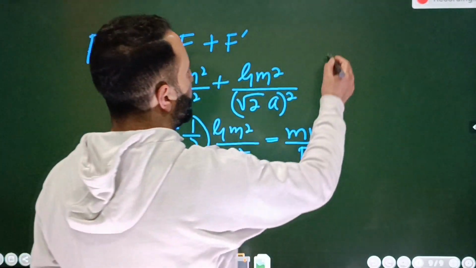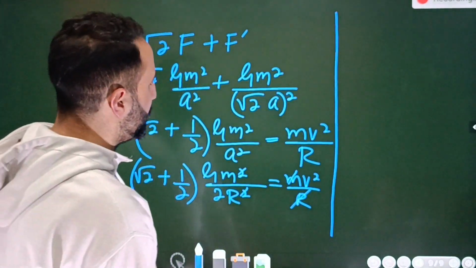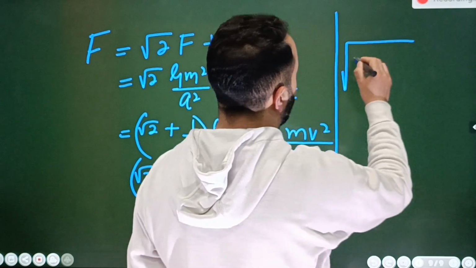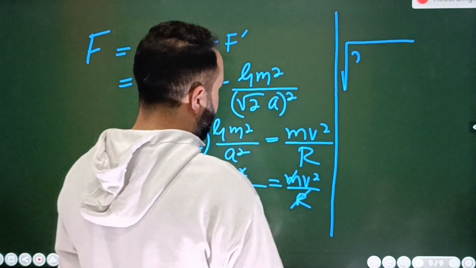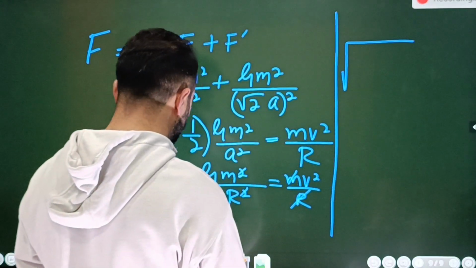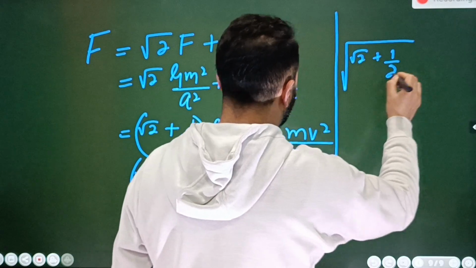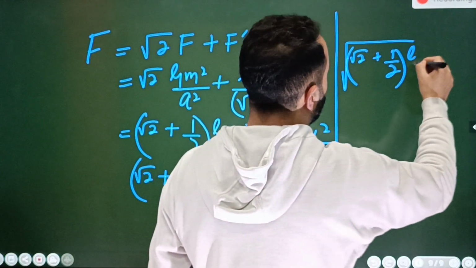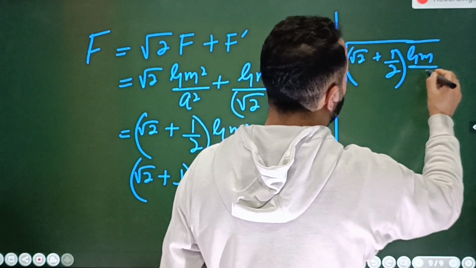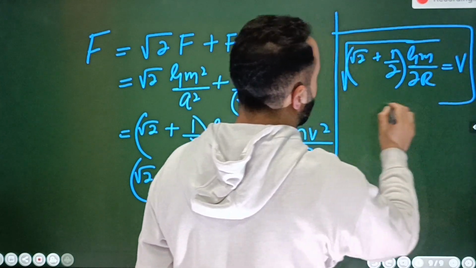Okay. So next what we have is this. We are supposed to calculate the velocity. तो इसका जो root है that will be equal to velocity. So simply the answer is like this, root of, wait a moment. So root of यहाँ क्या आएगा बेटा? यहाँ आएगा बेटा root 2 plus 1/2. ठीक है ना बेटा? Root of root 2 plus 1/2 multiplied by this G into small m divided by 2r. This will be equal to the velocity of the particle, and we are done with this example.